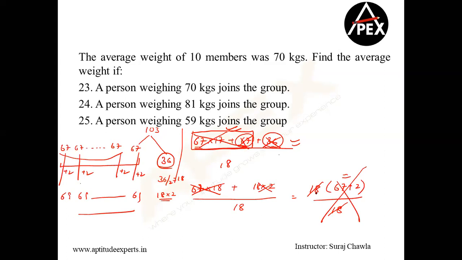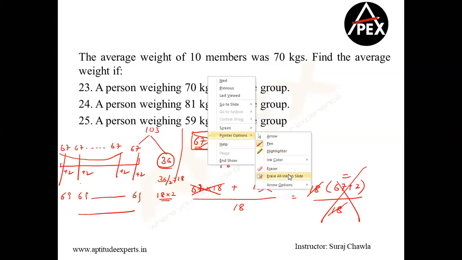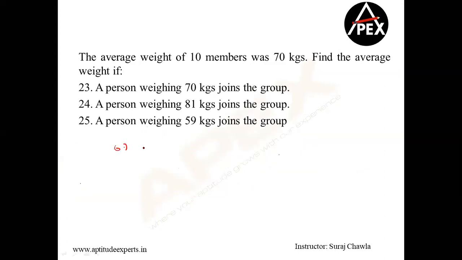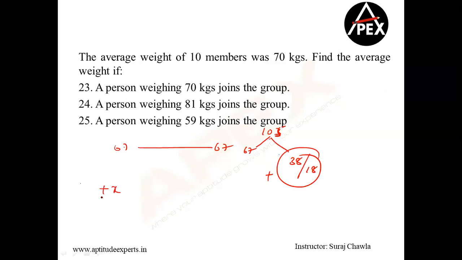Clear? Any doubts here? Harika has a small doubt. Sir, what if he's bringing 105? I repeat, Harika, if he's bringing 105, you have to apply the same logic. First, make everybody equal, 67. Now, how much is he bringing? He's bringing 38 extra. How many people do we have? We have 18. That means everybody will increase by 38 by 18. So I'm applying the logic: if every term of the group is increasing by X, the average also increases by X. So if the existing average is 67, now I'm increasing everybody by 38 by 18. So this becomes your answer.